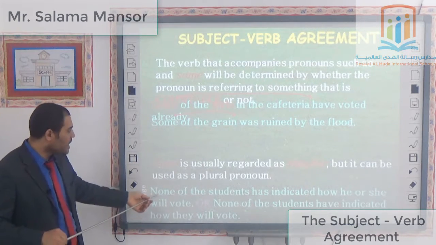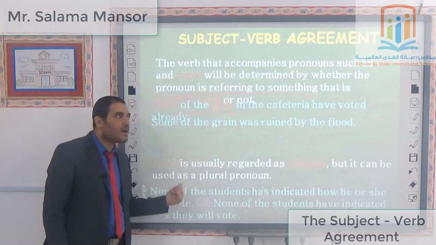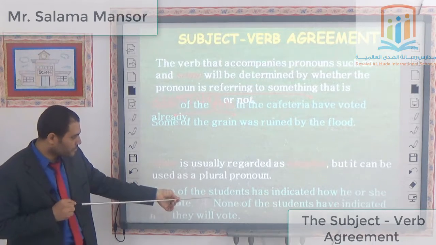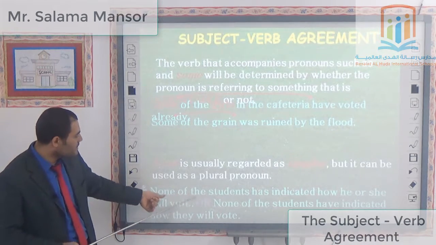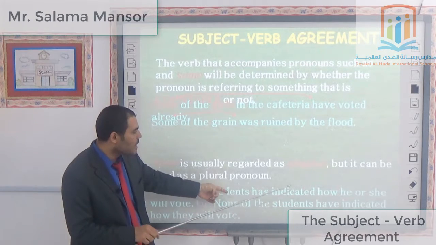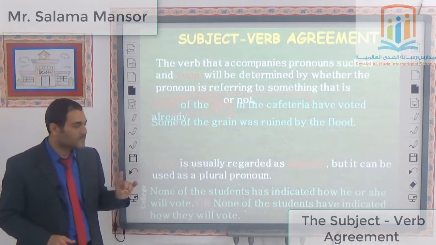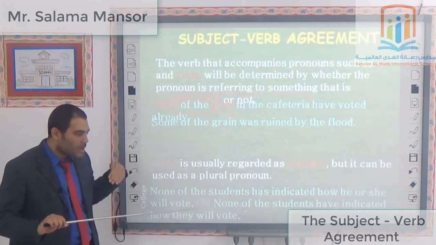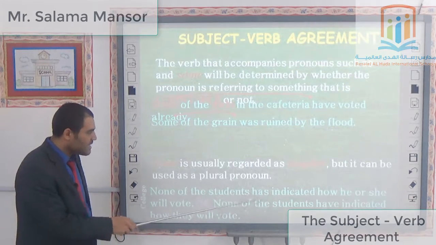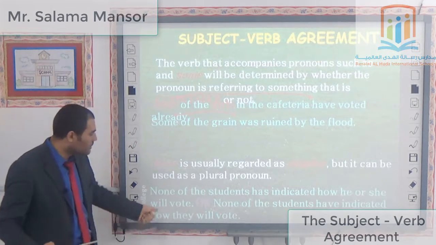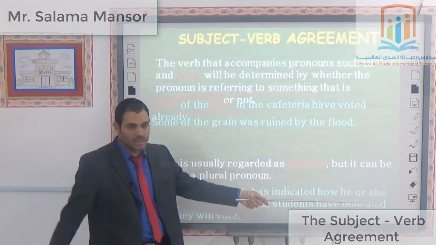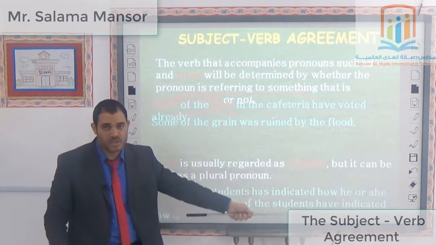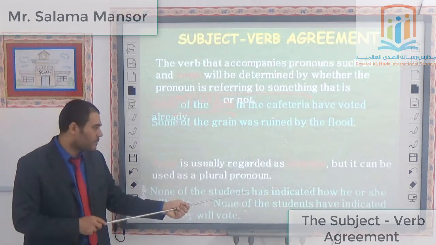Let's take this example. "None of the students": the word "students" here is plural. "None of the students has indicated how he or she will do." But let's see what's after. Now I speak about "he or she," so the word "none" refers to "he or she." In this case, I'll take a singular verb.